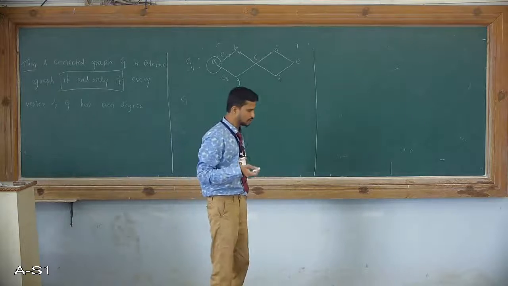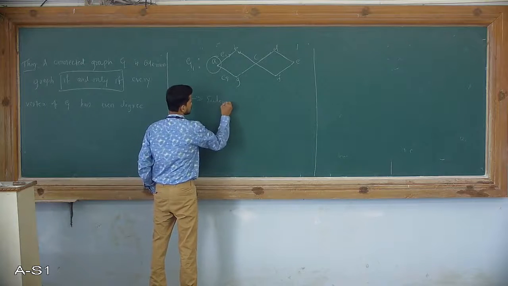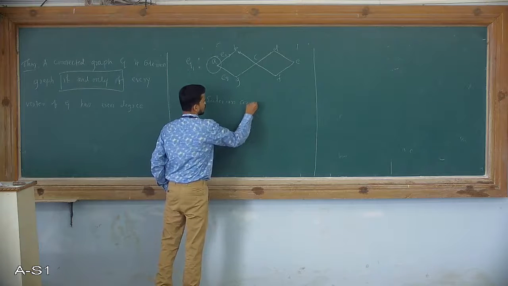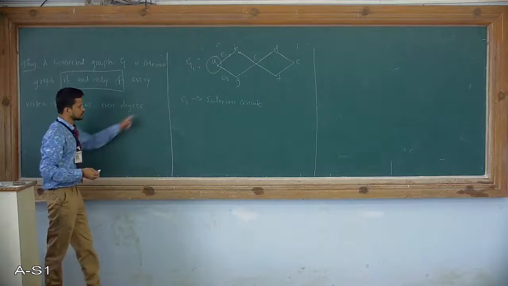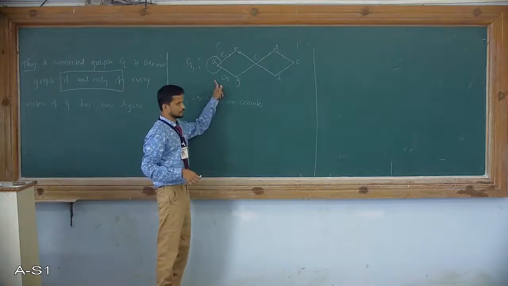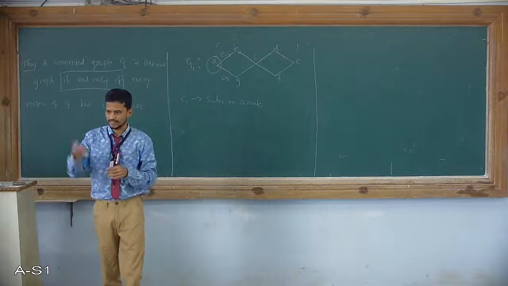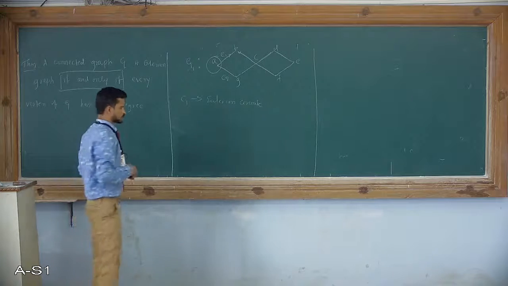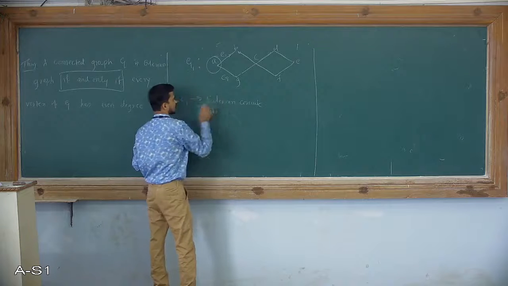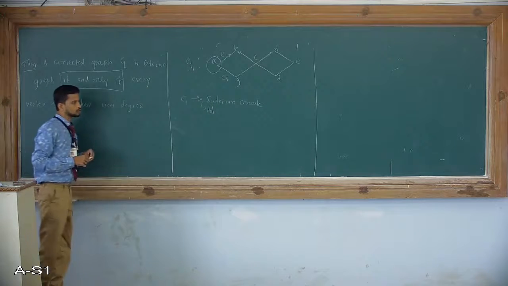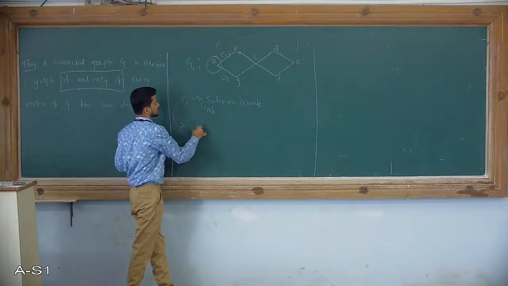If this is an Eulerian circuit, then what is our answer? If C is an Eulerian circuit in this graph, then that graph is called Eulerian. What I will assume is C1 is not an Eulerian circuit. So C1 stands for a circuit with the path A.